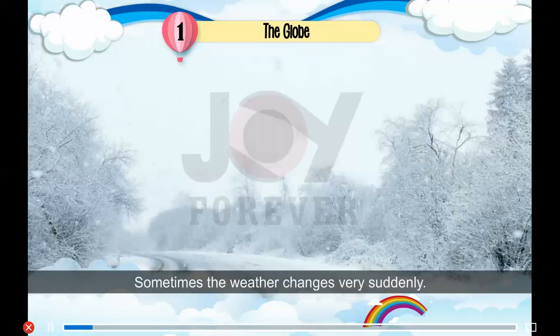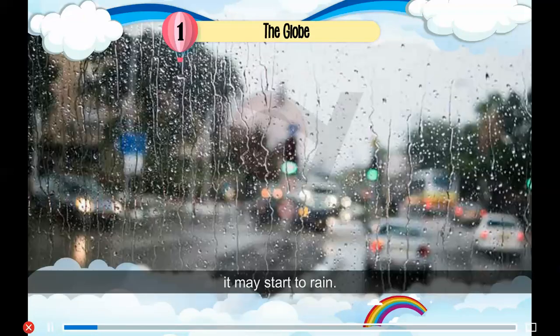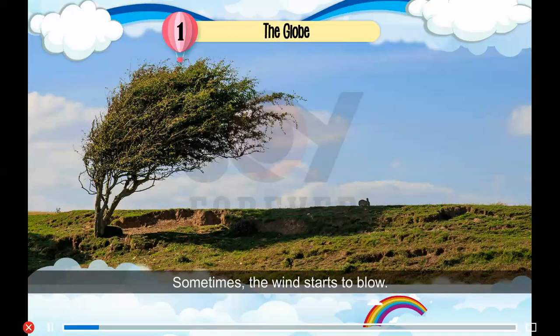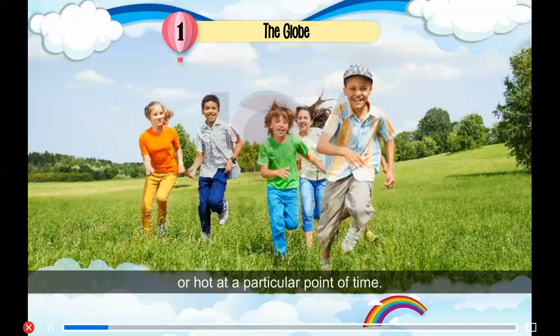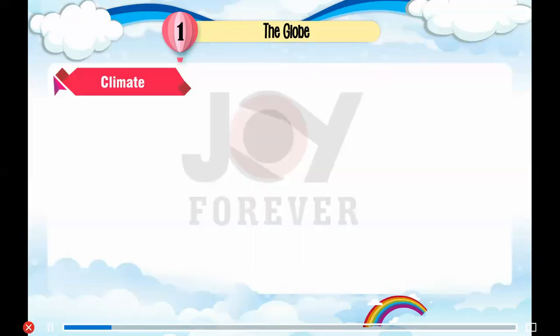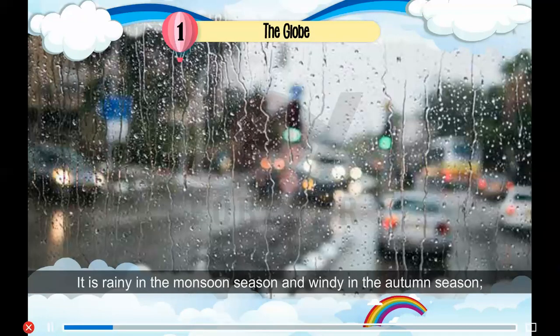Sometimes the weather changes very suddenly. It may be warm at one time, and in a short while it may start to rain. Sometimes the wind starts to blow. These changes take place from day to day and hour to hour. The weather indicates whether it is sunny or cloudy, rainy or windy, cold or hot at a particular point of time. Climate. It is rainy in the monsoon season and windy in the autumn season.